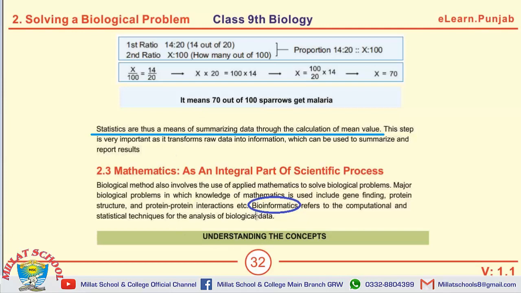And there is the definition of bioinformatics, which can be selected as a short question. Bioinformatics refers to computational and statistical techniques for the analysis of biological data. So these are the different short questions and MCQs which can be selected from chapter number 2, Solving a Biological Problem. We have discussed them in detail.